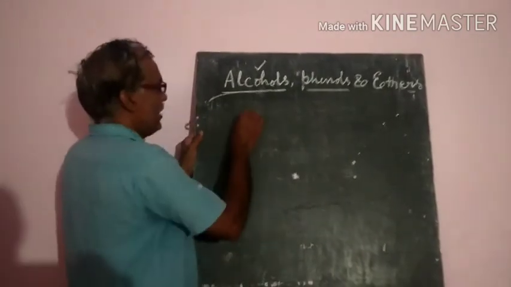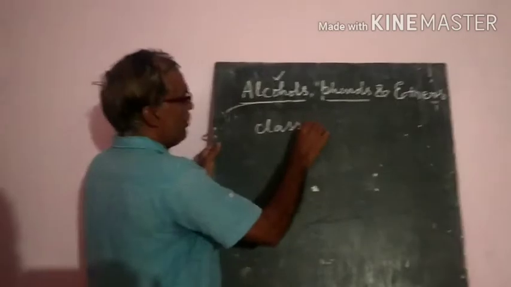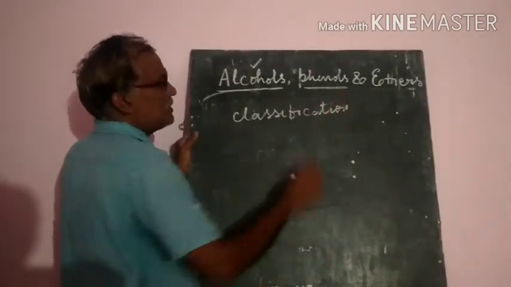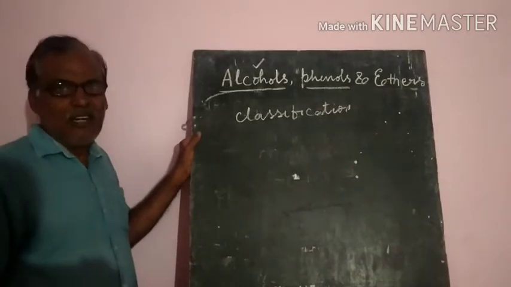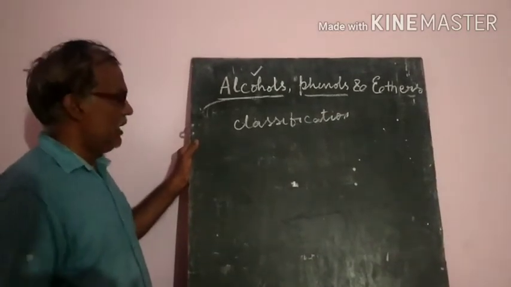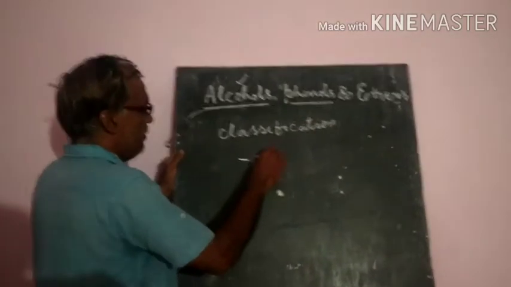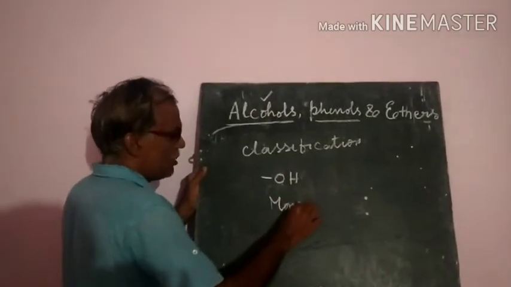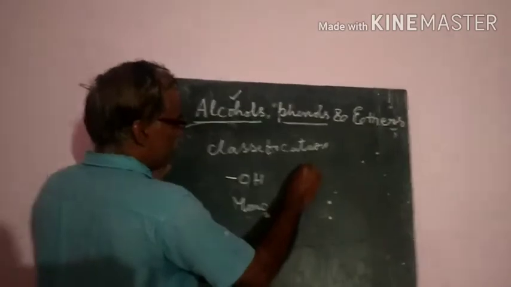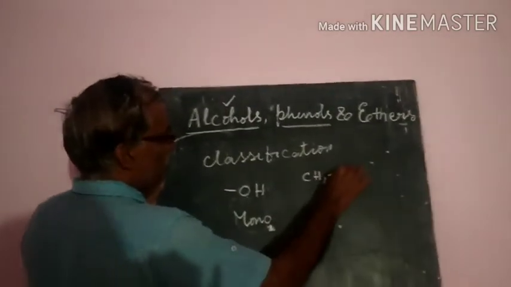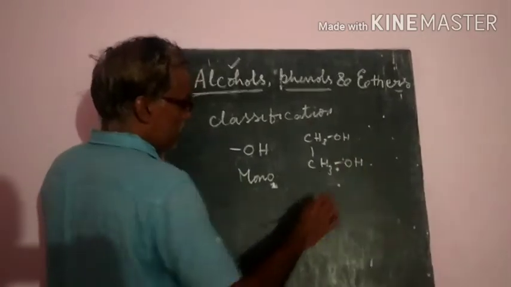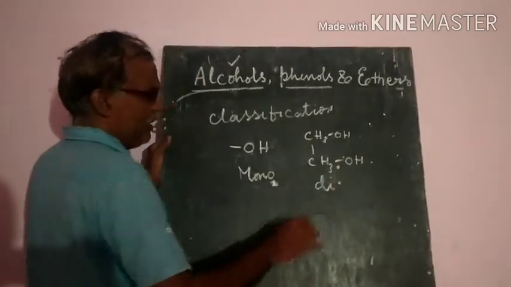Classification of alcohols is mainly according to the number of OH groups present. If they contain only one OH group, they are called monohydric alcohols, and if they contain two OH groups, they are called dihydric alcohols.